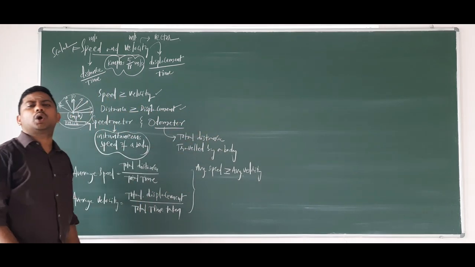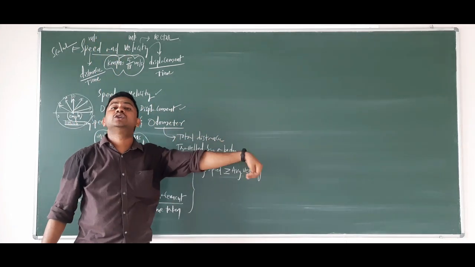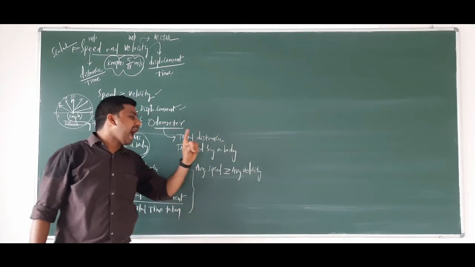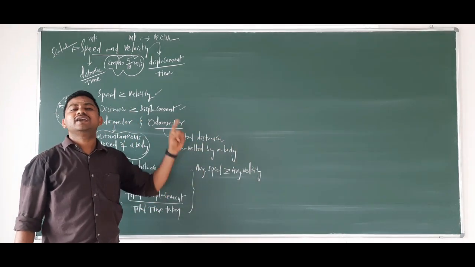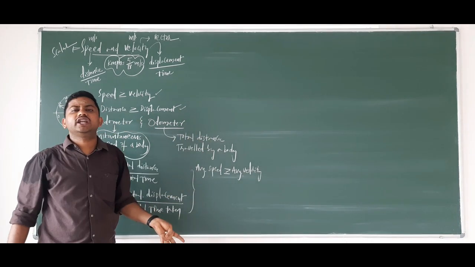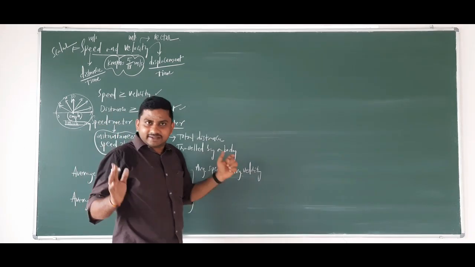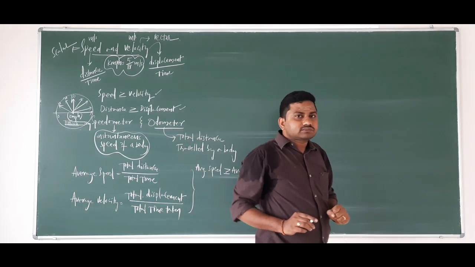No doubt at all. As long as the body is moving in a straight line without turning back, average speed will be equal to average velocity, and if it is turning back, average speed will be greater than average velocity. So that's it, right?